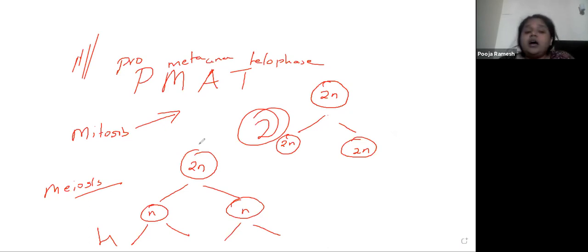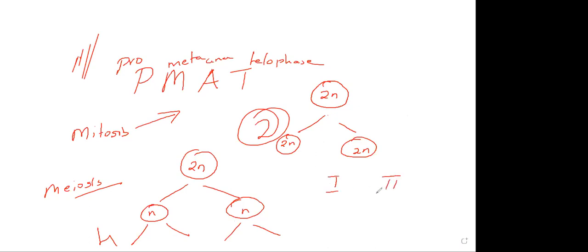Okay, so basically this is the fundamental difference. Now meiosis has to undergo a reduction division, and that is the reason why meiosis happens in two stages, meiosis 1 and meiosis 2. Meiosis happens in gametes, and mitosis happens everywhere.